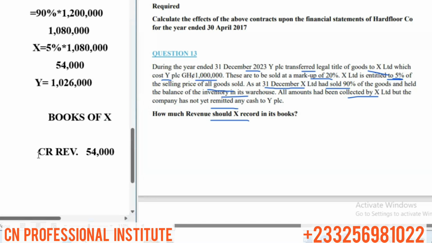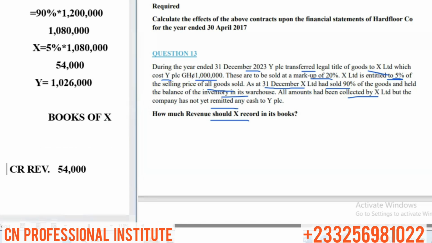Okay, then we're told that X also sold all the goods. I'm sorry, he sold 90%. So if X sells 90% of the goods, he will have the cash. And we also were told that he is yet to remit any cash to Y. And here it says all amount had been collected by X. So it means that for the goods worth 1,080,000 that X sold, X took the cash, but he has not given Y's portion to him.